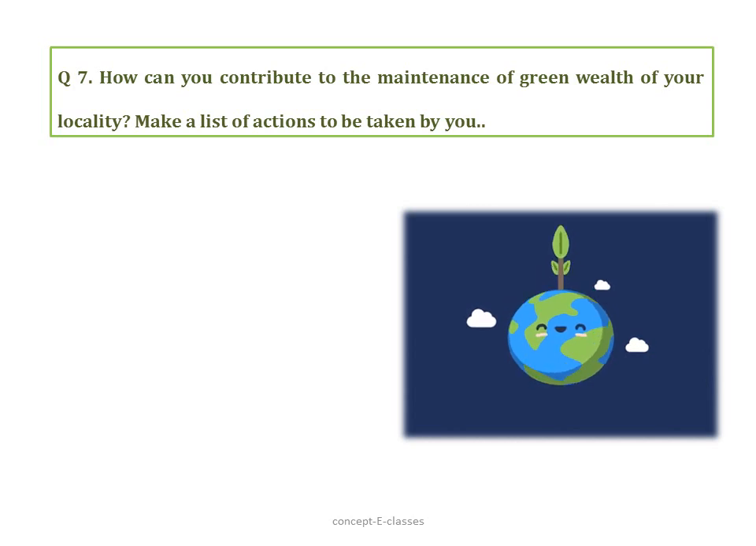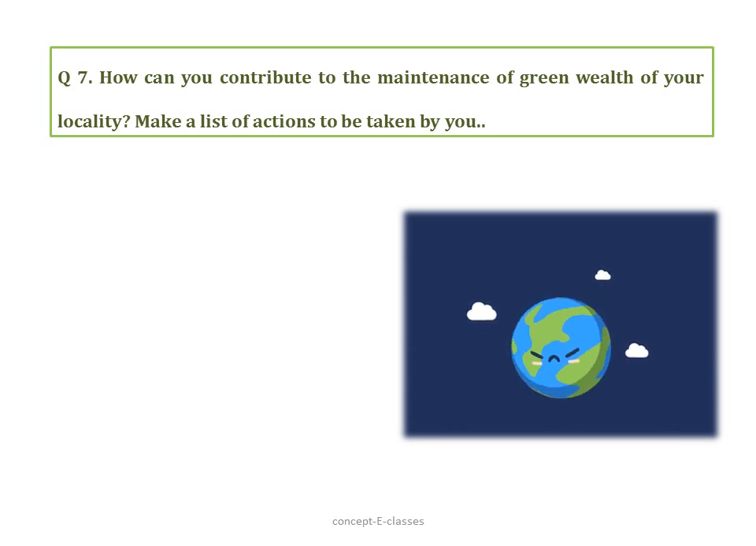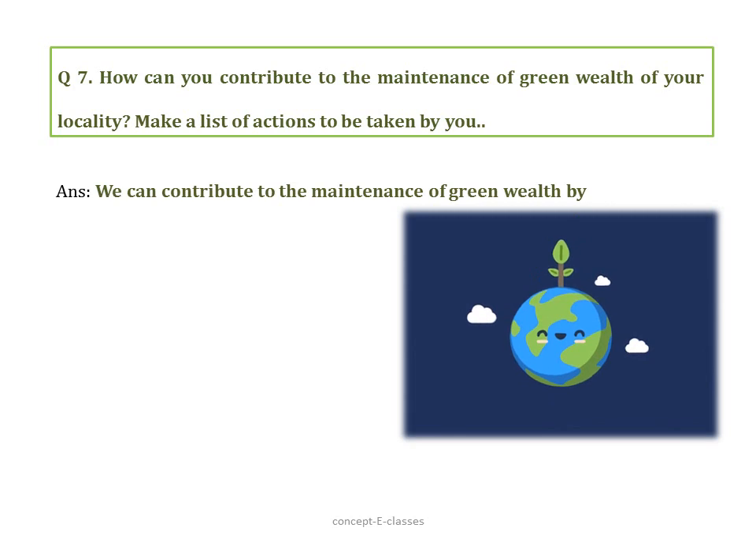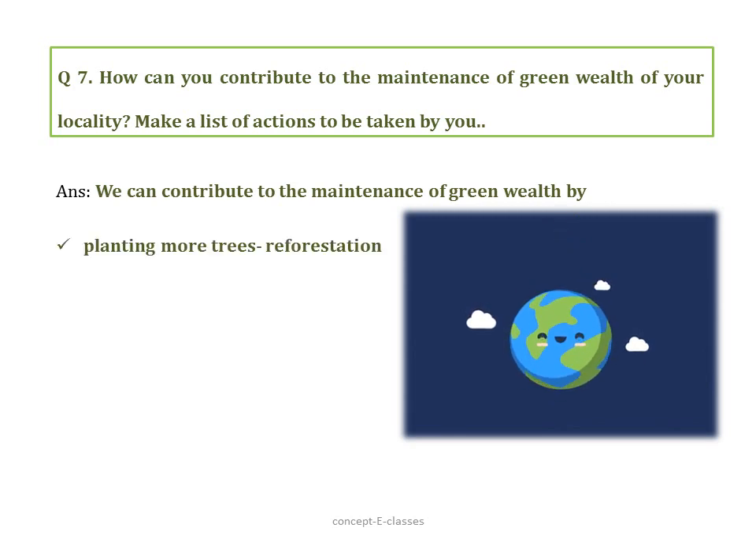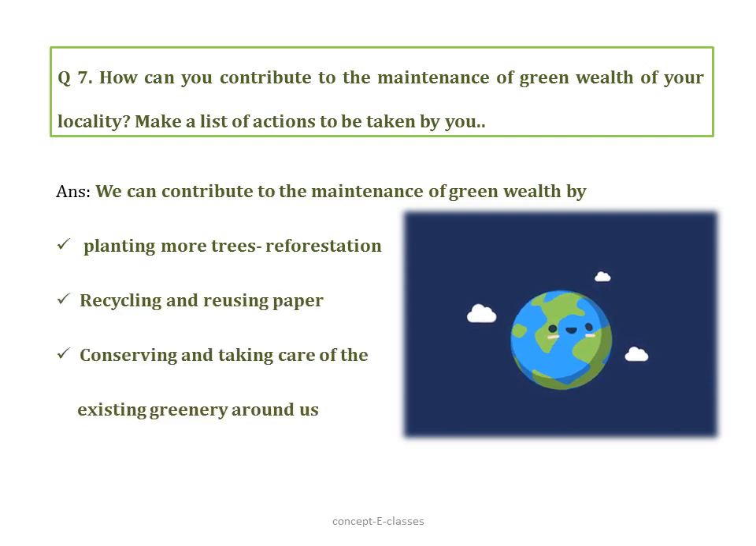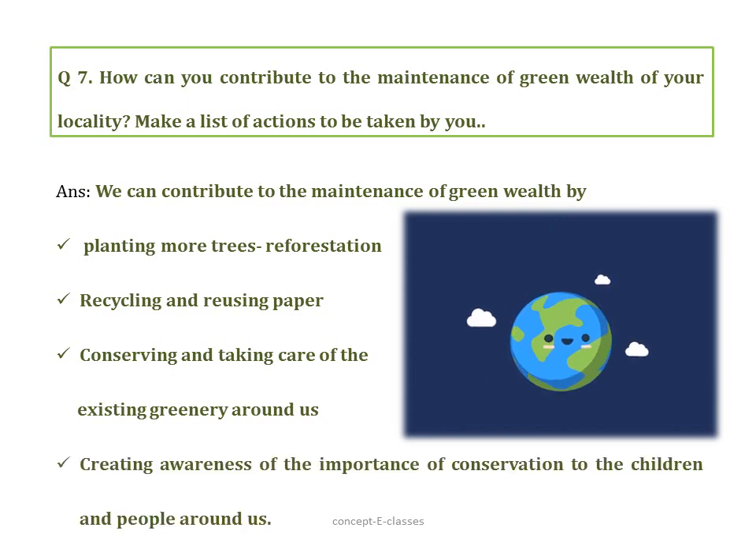Question number 7. How can you contribute to the maintenance of green wealth of your locality? Make a list of actions to be taken by you. We can contribute to the maintenance of green wealth by planting more trees, that is reforestation, and recycling and reusing paper. We could recycle paper 5 to 6 times. Therefore, we should reuse and recycle paper. And conserving and taking care of the existing trees around us. And finally, by creating awareness of the importance of conservation of these trees among the children and people around us.